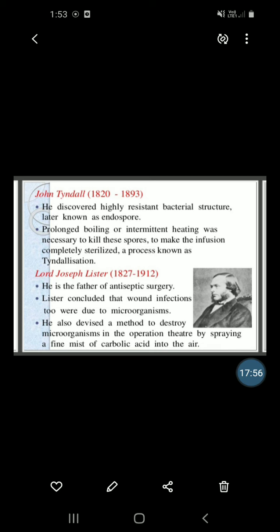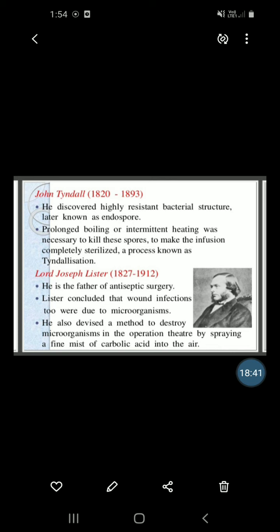Second thing, prolonged boiling or intermittent heating was necessary to kill the spores and make the infusion completely sterilized. This process is known as Tyndallization. So what is Tyndallization? Prolonged boiling or intermittent heating necessary to kill the spores and make the infusion completely sterile. This process is called Tyndallization.